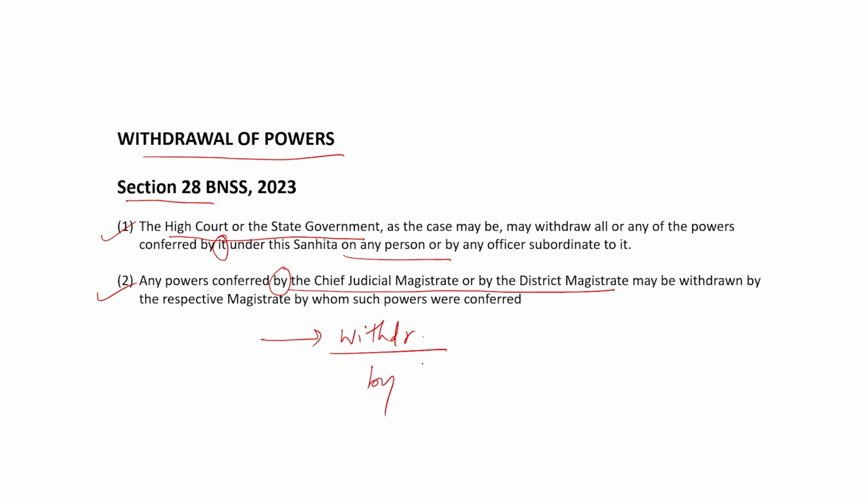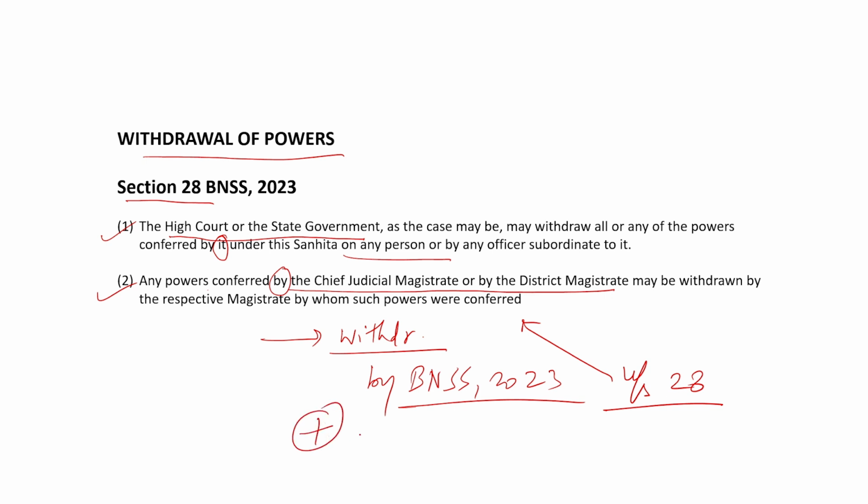Powers granted by BNSS cannot be withdrawn by these authorities under section 28. Plus, the powers would continue till the person from whom the powers are withdrawn is intimated of that, or that withdrawal is published in the official gazette.